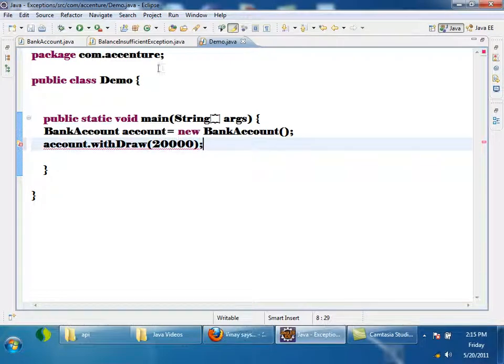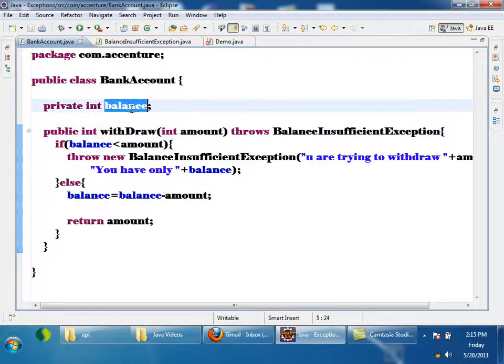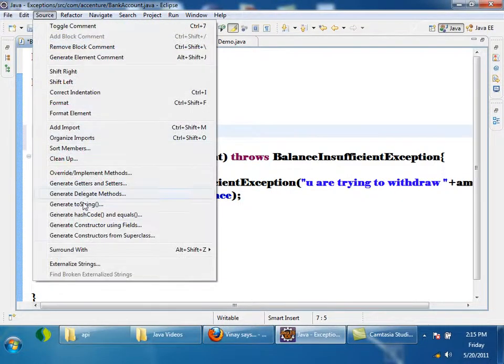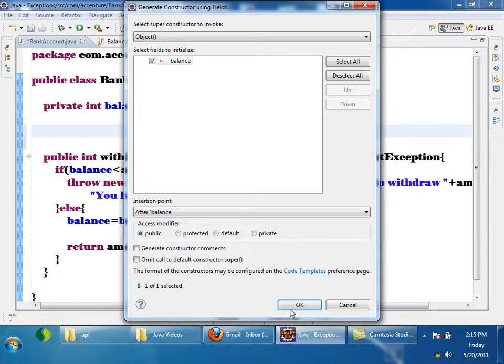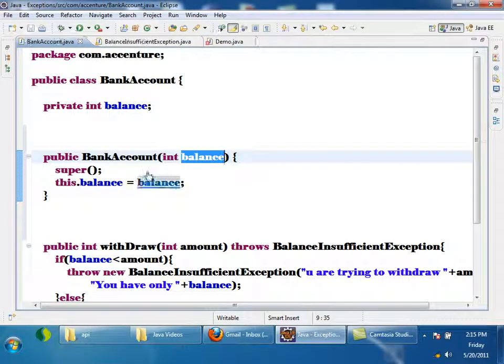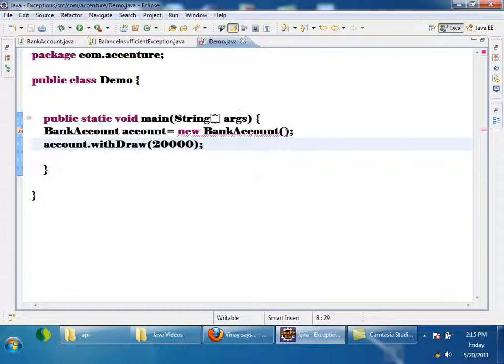What is the amount here in bank account? This balance is not initialized, right? How to initialize it? By using a constructor? Okay, I'll try to give a constructor now. So I gave a constructor which is taking balance. So to create a bank account object, now I have to pass. Okay, I'll pass 10,000. So now the amount in my bank account is 10,000, but I am trying to withdraw 20,000.